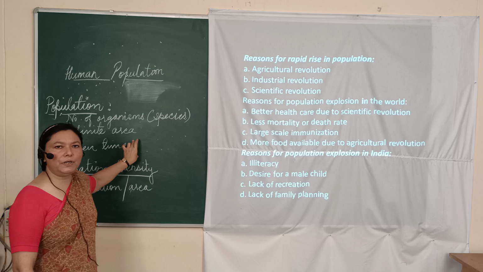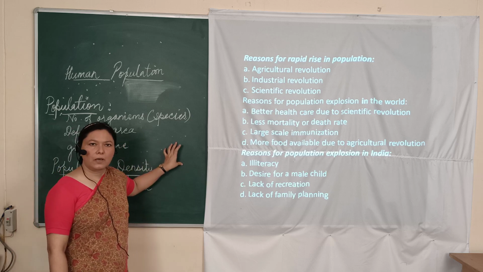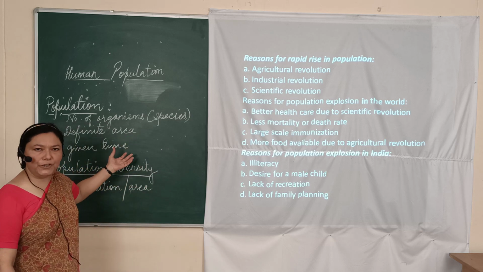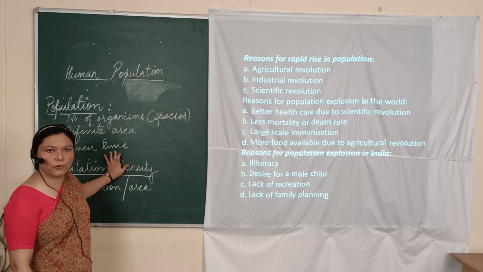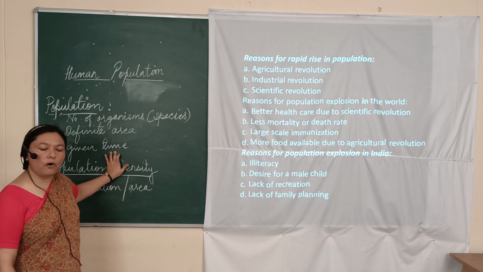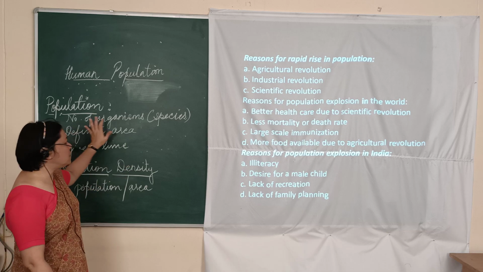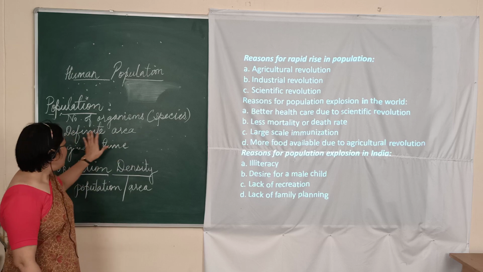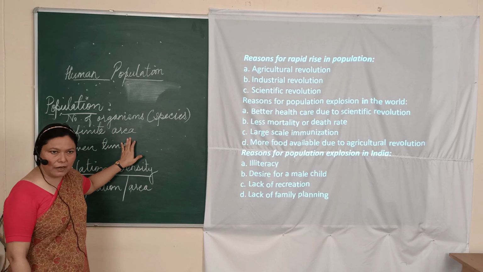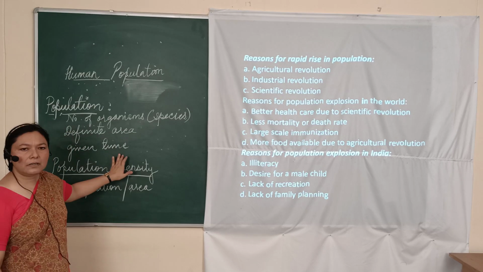Given time can be a decade period or a few years. Now, all these three are the key words for the definition of population. That is the number of organisms belonging to the same species found in a definite area at a given time period.